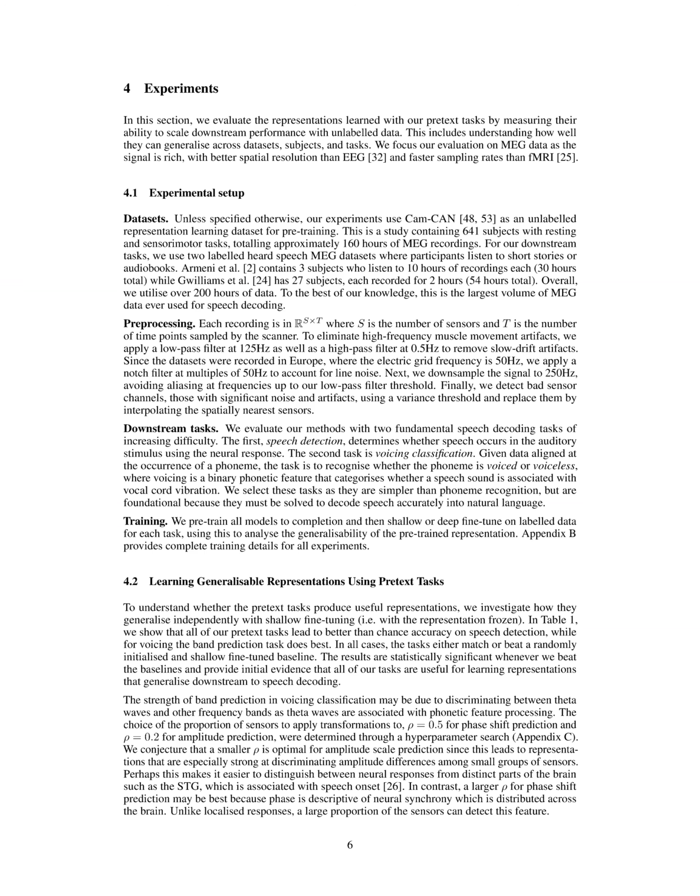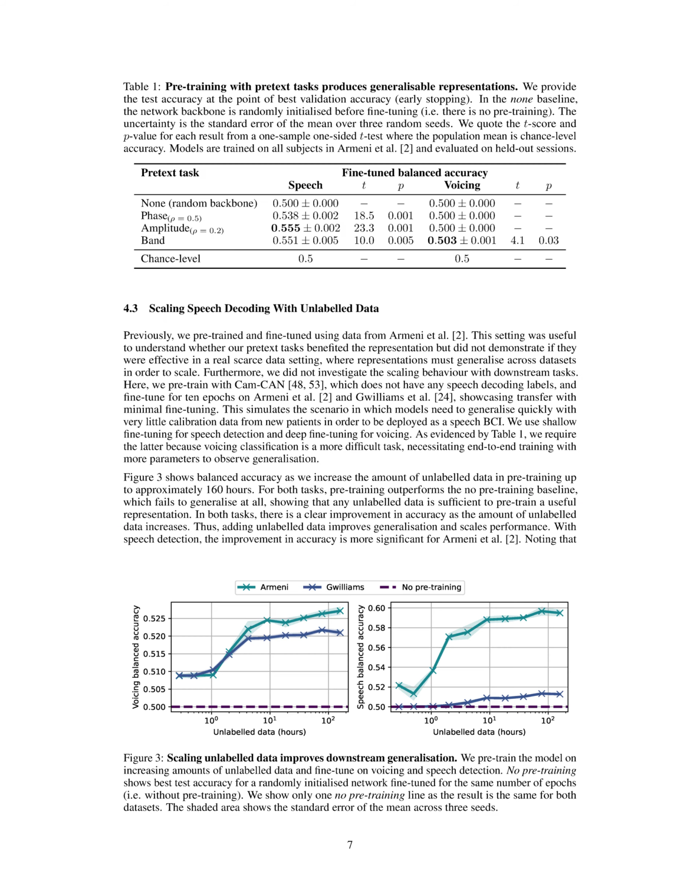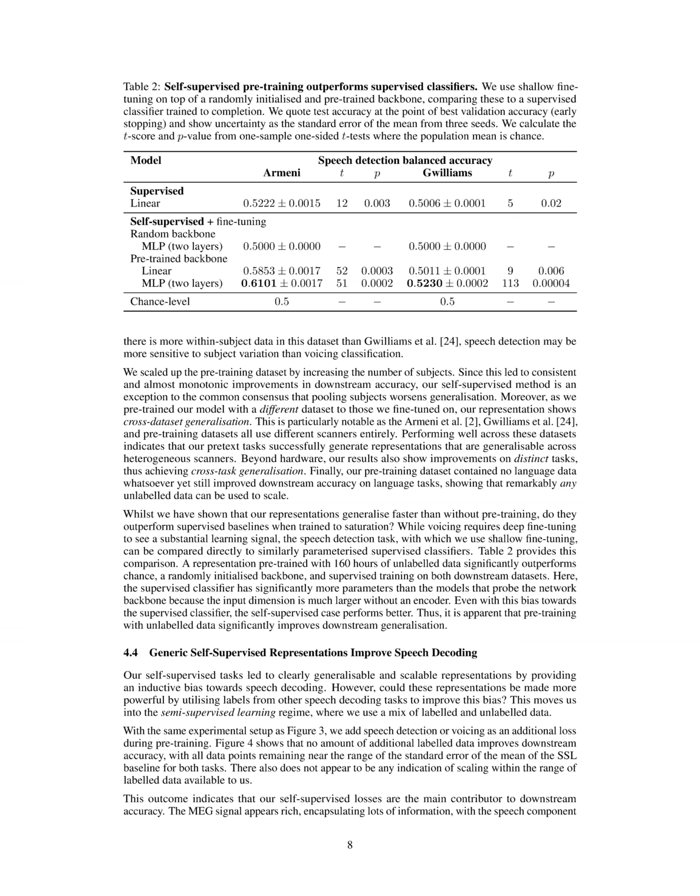The downstream tasks of speech detection and voicing classification are used to assess the effectiveness of the method. The training process involves pre-training the models to completion and then shallow or deep fine-tuning on labeled data for each task. The results are compared to baselines, including randomly initialized models and supervised classifiers, to demonstrate the effectiveness of the self-supervised learning approach in improving downstream generalization.